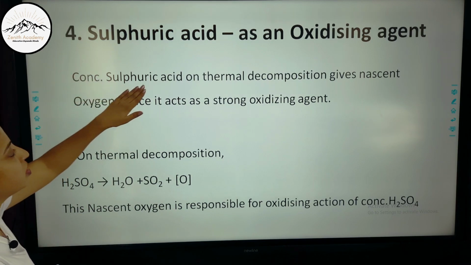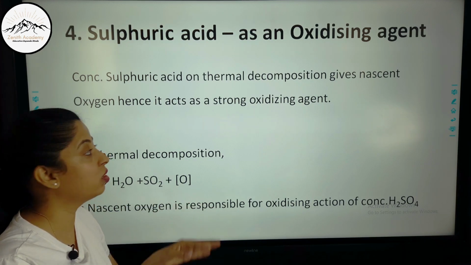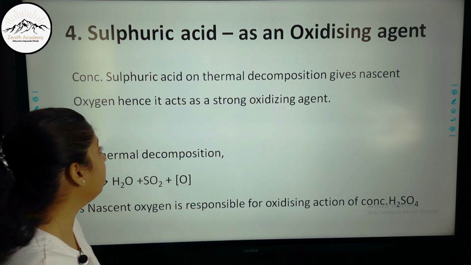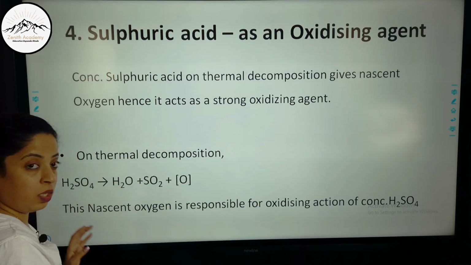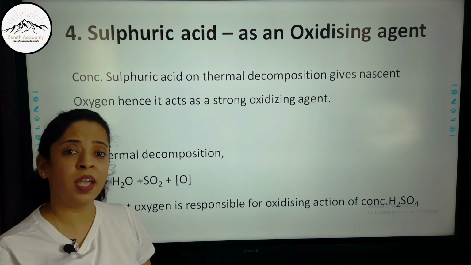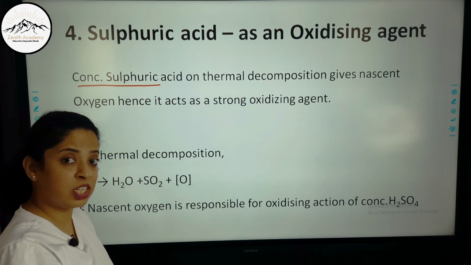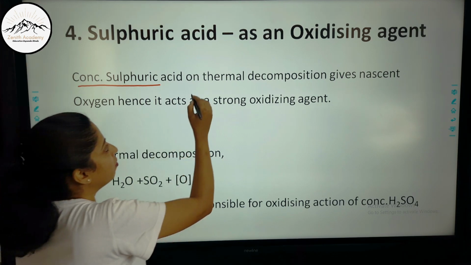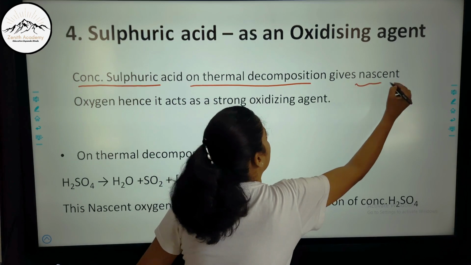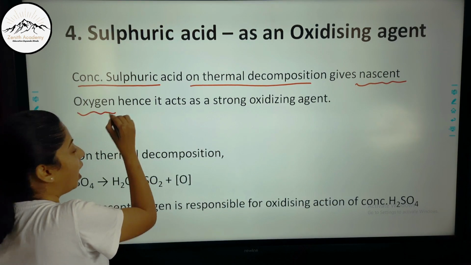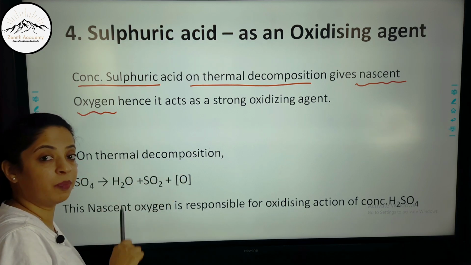So when concentrated sulfuric acid decomposes on heating strongly, that is on thermal decomposition, it gives nascent oxygen, hence it acts as a strong oxidizing agent. So students, it can be asked why concentrated sulfuric acid acts as a strong oxidizing agent. You have to say that on thermal decomposition it gives nascent oxygen, and this nascent oxygen is responsible for the oxidizing behavior.